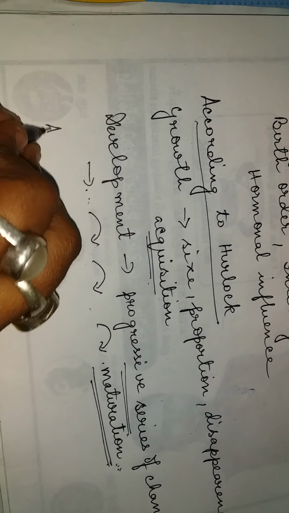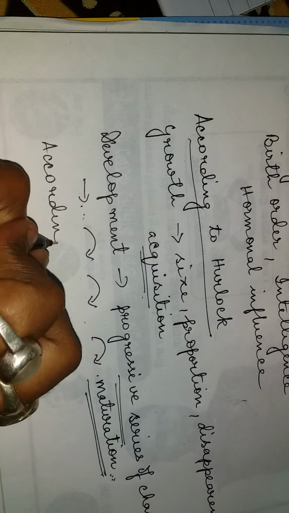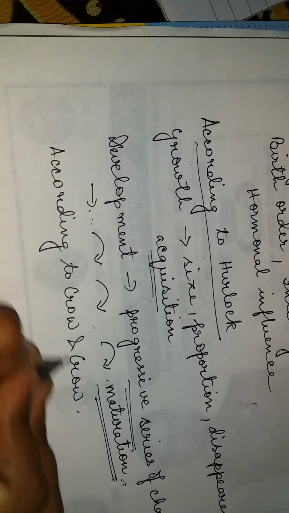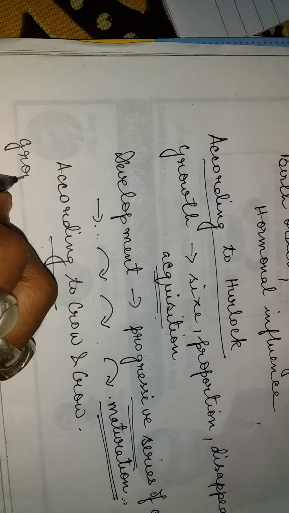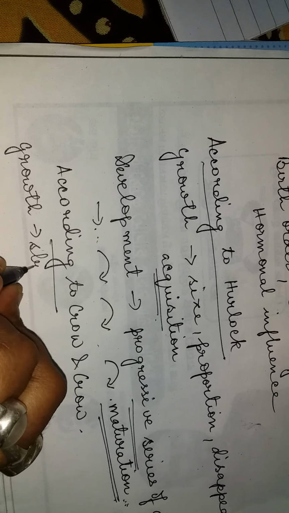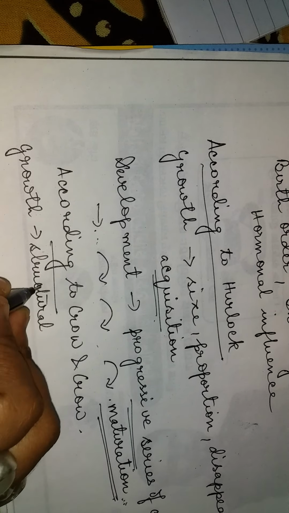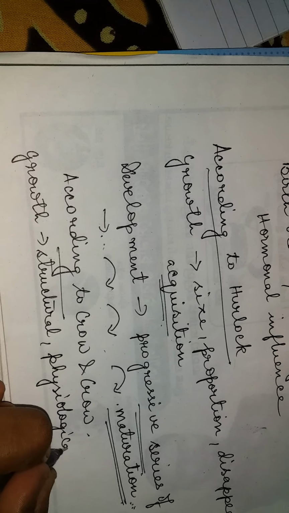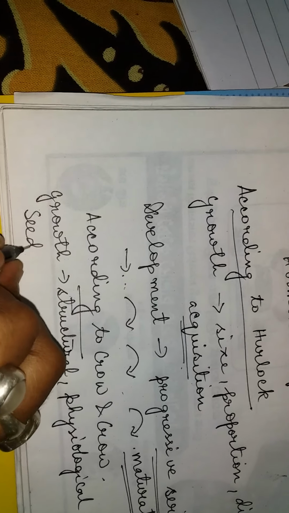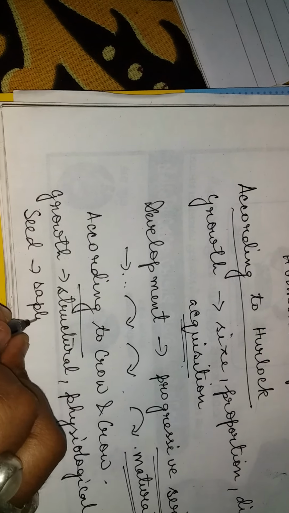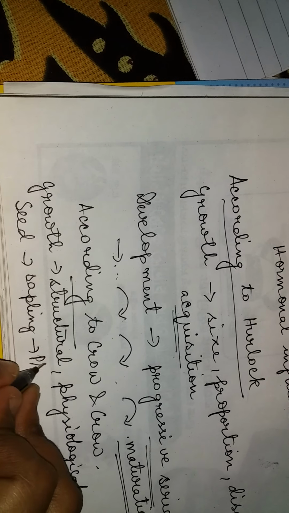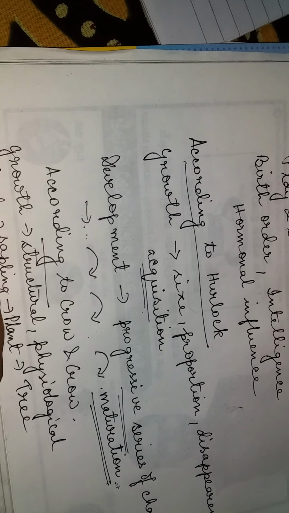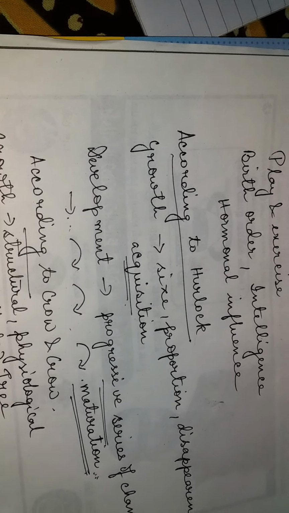Now comes Crow and Crow. According to Crow and Crow, growth means structural and physiological change. That means first of all there was a seed, after that it changed into a sapling, and finally it became a plant and then a tree. So the change in structure and the physiological pattern.